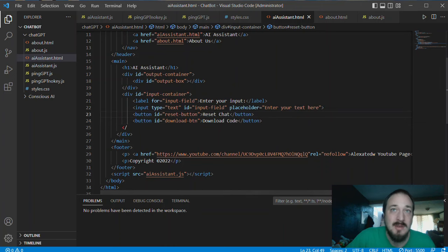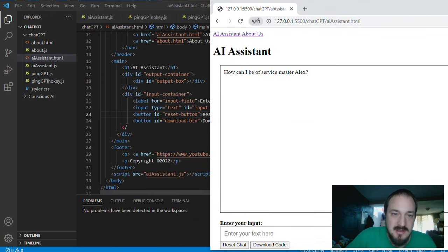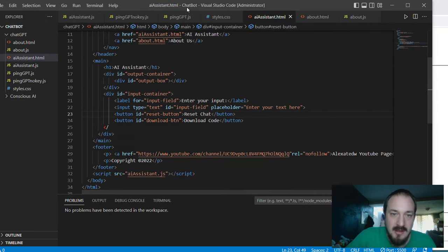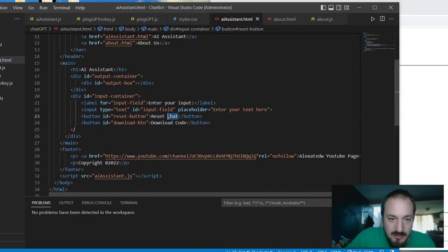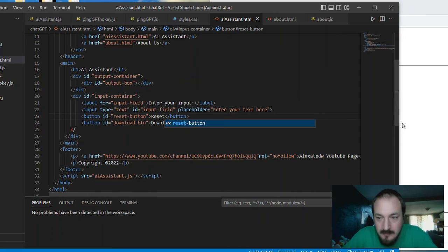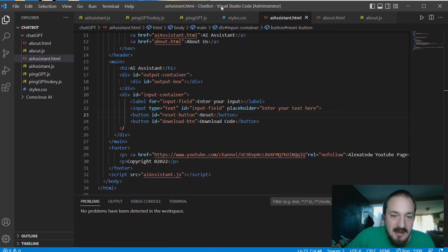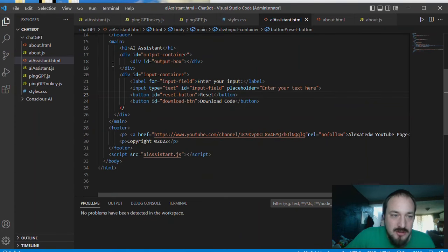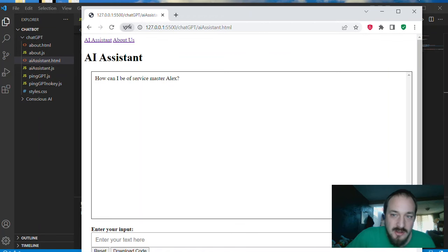If we change that title, we can see it in real time. It actually modifies it. So we leave this here, move this over a little bit, bring this back on top. See, it says reset button. Now we can just change it to reset here, and in real time it's going to fix that for us. So yeah, we can edit this code. This HTML code just corresponds to what you're seeing on your little website.